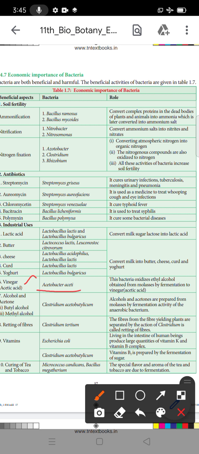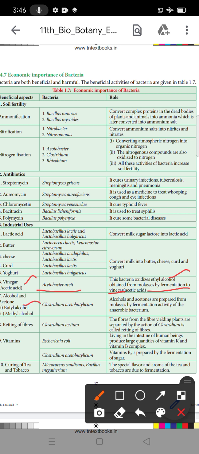What is the name of the bacteria? It is Acetobacter aceti. What is the role? The bacteria oxidize the ethyl alcohol obtained from molasses by fermentation into vinegar. What is fermentation? Fermentation means a long duration. So this bacteria oxidizes the ethyl alcohol obtained from molasses by fermentation into vinegar. What is the acid? Acetic acid.